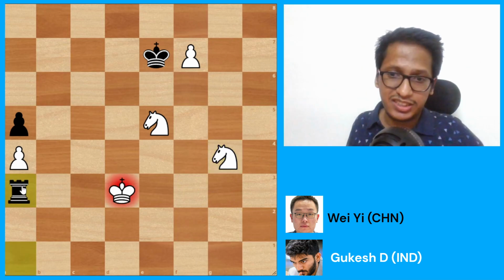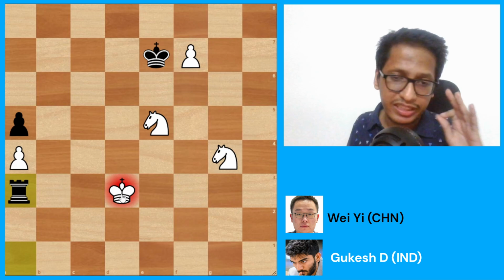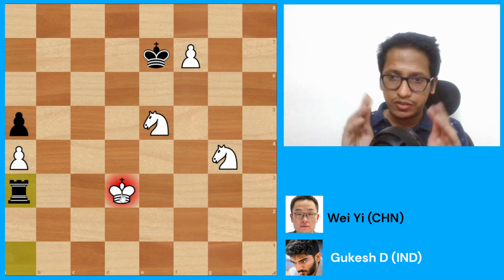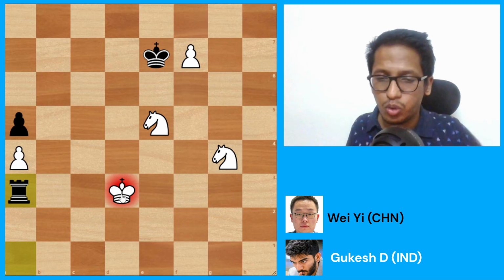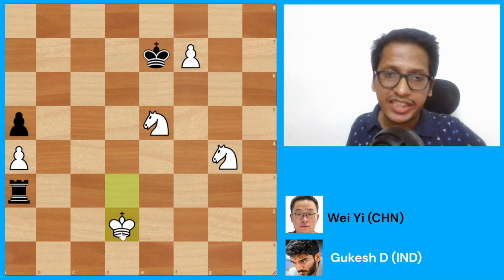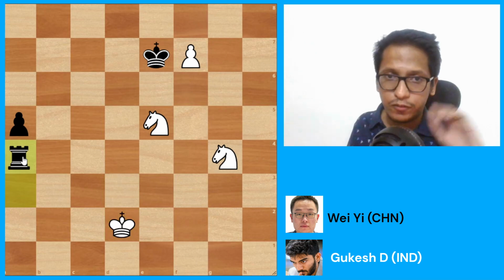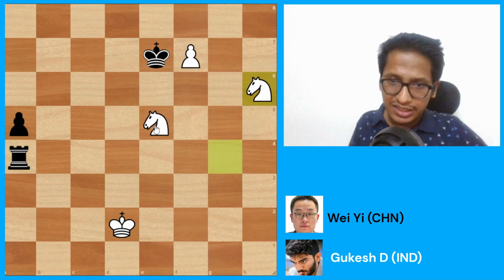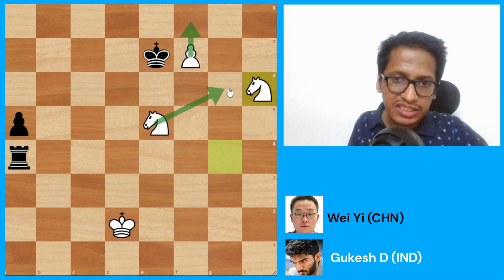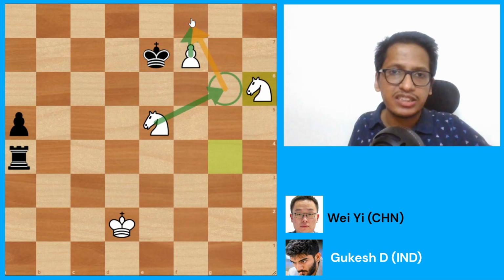There comes rook a3 check, asking this king where it is going to go. Once again, Gukesh finds one of the only moves for him to be able to hold this position. He goes king d2. Now there comes rook a4, grabbing this pawn. And now there comes this knight h6. Beautiful move. The threat is to go knight h6, and this knight will now protect this f8 square and help it to become a queen.